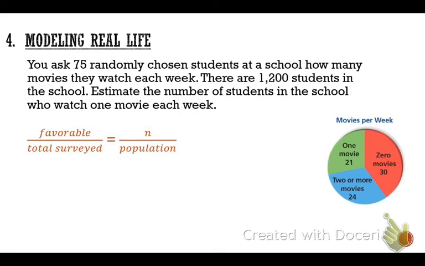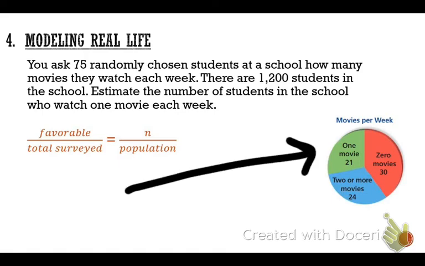Okay, so how many of you would say you watch at least one movie a week? Not just TV shows, but an actual movie. Okay, a few of you. How many of you would say you do not watch a whole movie through every single week? Okay, so once again, we're taking just a little bit of a sample from our class. So here's what they came up with.